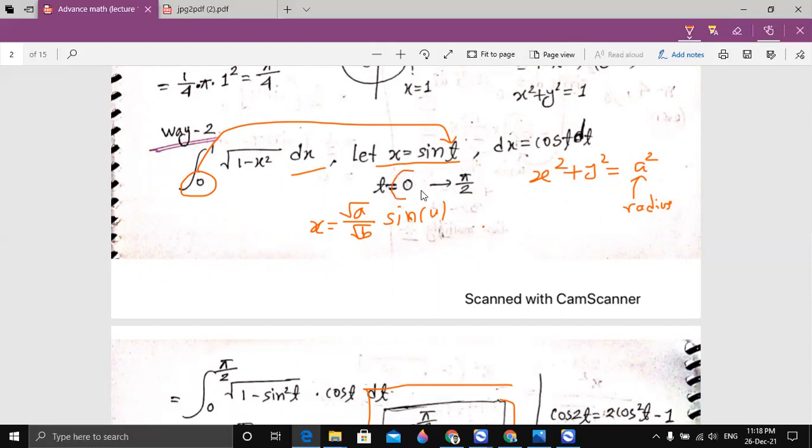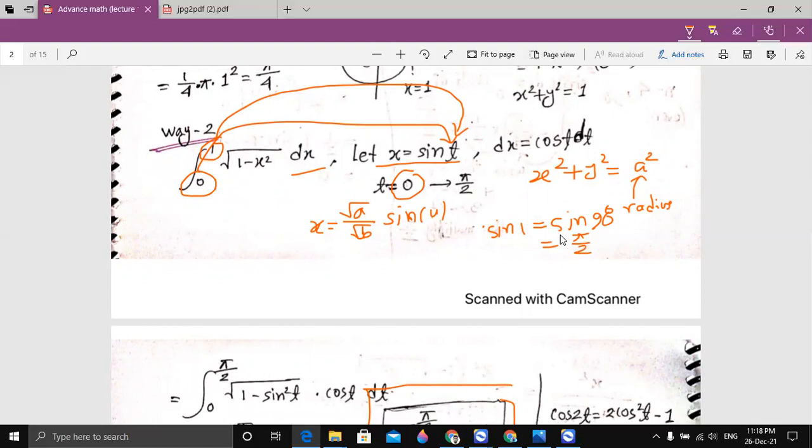And if you substitute 1 here, sine 1 is sine 90 degrees, which equals 1, right? Sine 90 degrees means sine pi by 2.